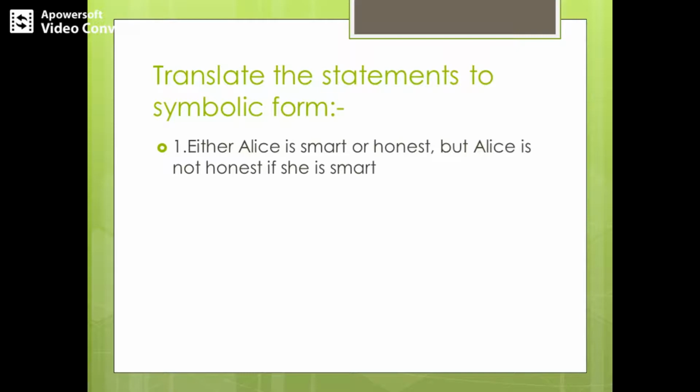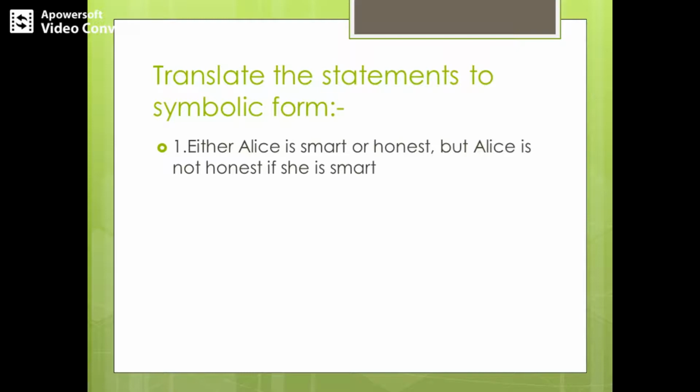Correct? Next, continuing the statement, we have "but Alice is not honest if she is smart." In other words, if she is smart, then she is not honest. This means the same as per the question. You know that proposition P states Alice is smart, right?